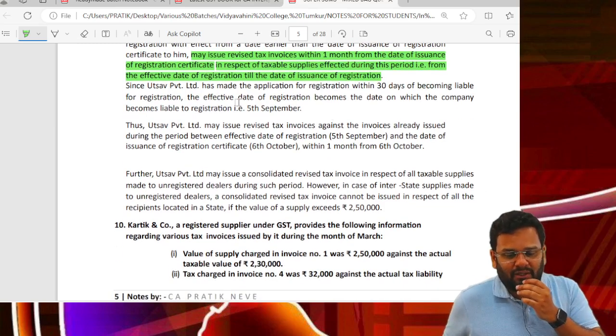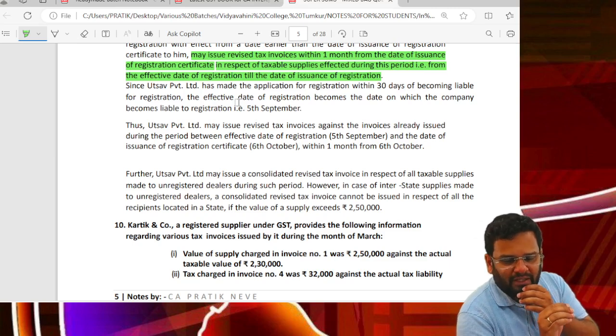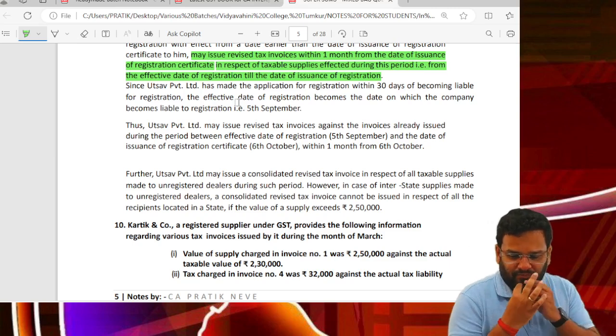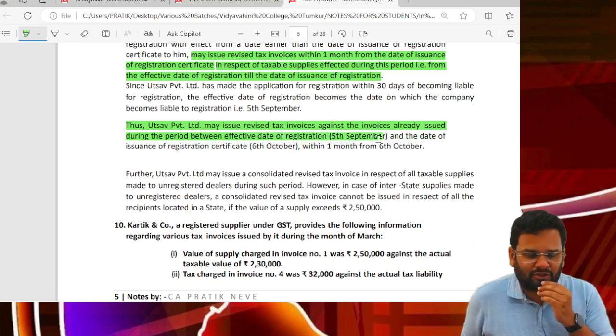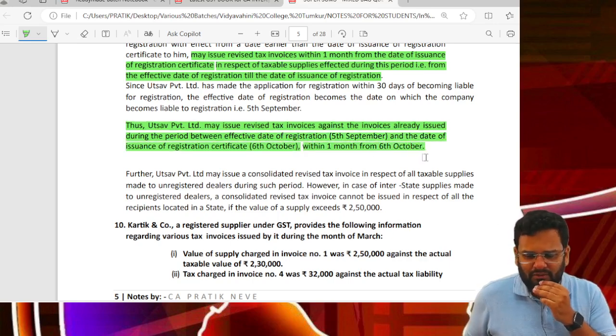Since Utsav Private Limited has made application for registration within 30 days of becoming liable for registration, the effective date of registration becomes the date on which the company becomes liable to registration, that is 5th September. Utsav Private Limited may issue revised tax invoices against invoices already issued during the period between effective date of registration, that is 5th September, to 6th October, within 1 month from 6th October.